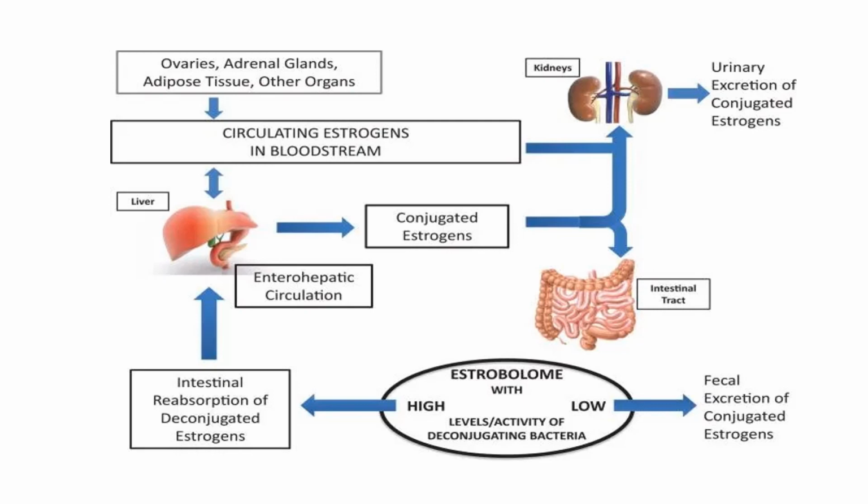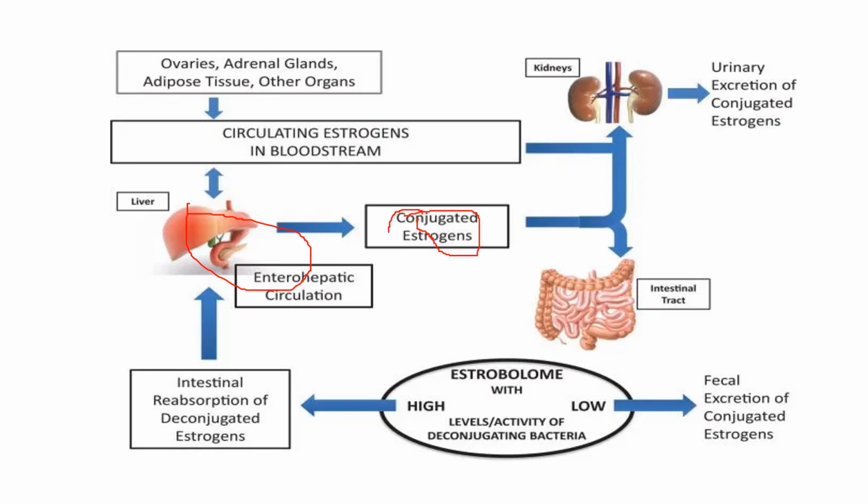So in the liver, the estradiol, estrone, and estriol are converted to glucuronide and sulfate conjugates.